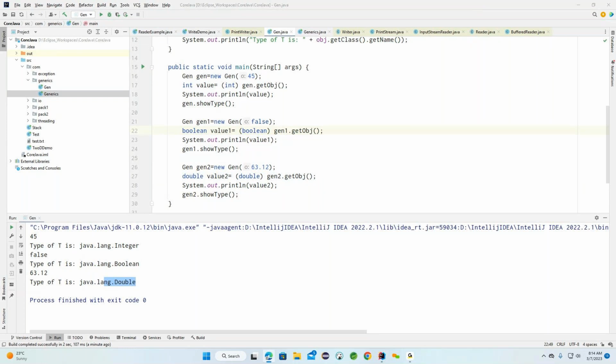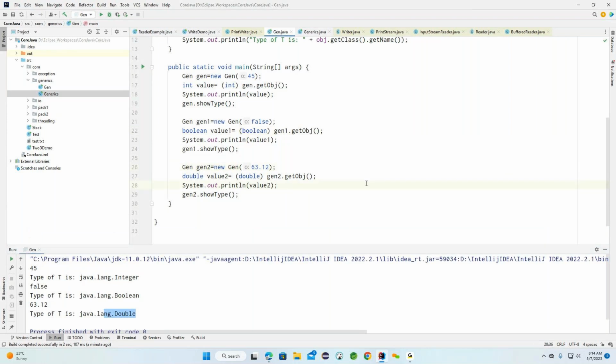What is the main disadvantage of this particular object type? Whenever we convert to the specific data type, we need to typecast it. This is the main drawback we have. Because of this, we go for the generic type.